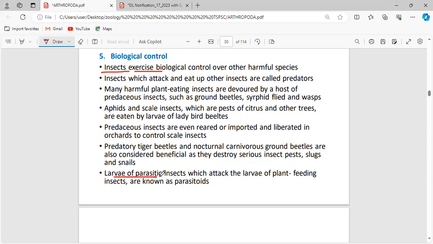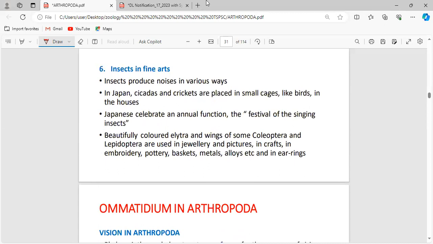See, larva of parasitic insects which attack the larva of plant feeding insects. Plant feeding insects means what? The insects which are going to eat the plant, and they act as parasitoids in nature. This is what we mean by biological control.